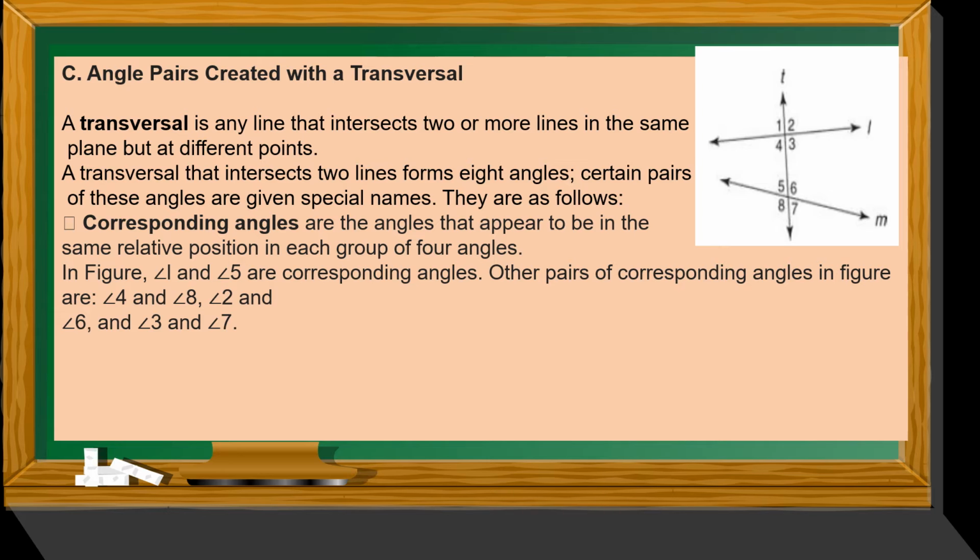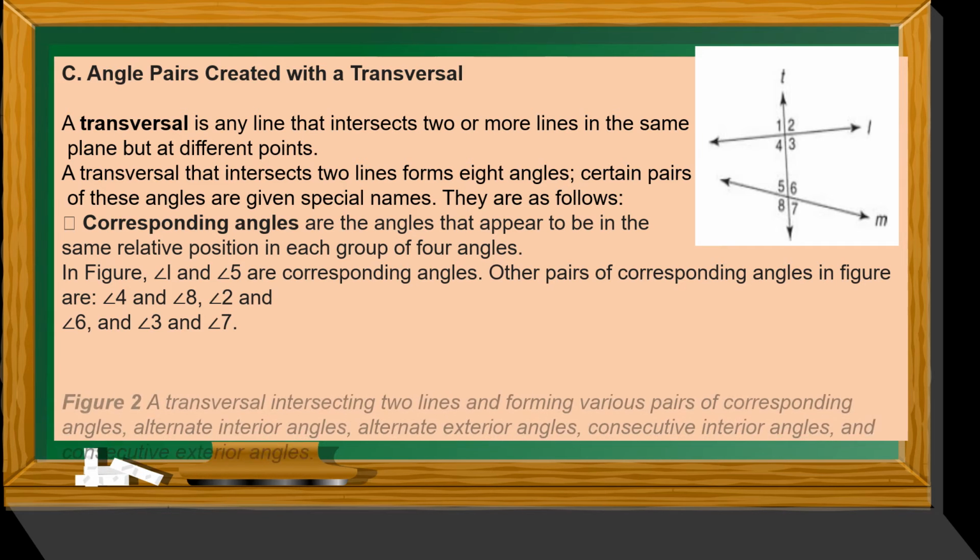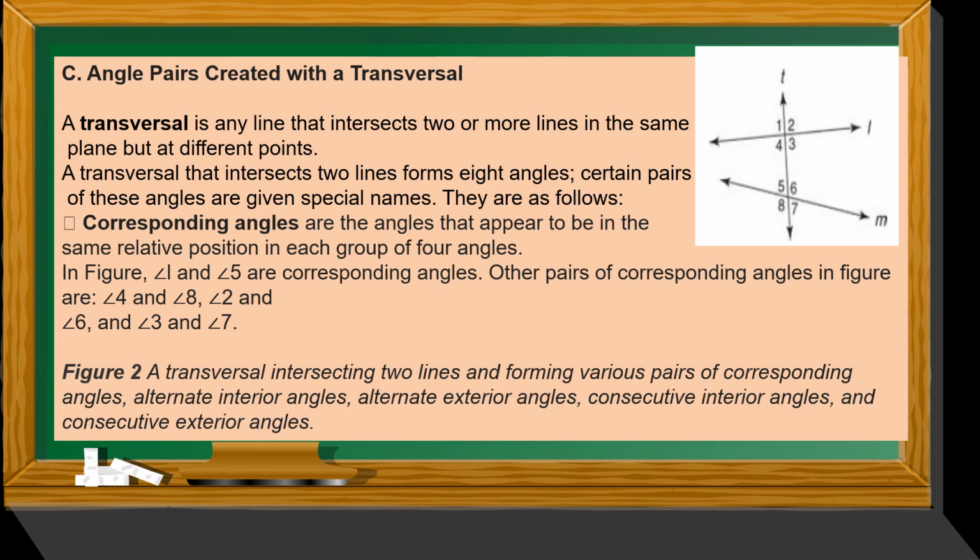Other pairs of corresponding angles in the figure are angle 4 and angle 8, angle 2 and angle 6, and angle 3 and angle 7. Figure 2. A transversal intersecting two lines and forming various pairs of corresponding angles, alternate interior angles, alternate exterior angles, consecutive interior angles, and consecutive exterior angles.